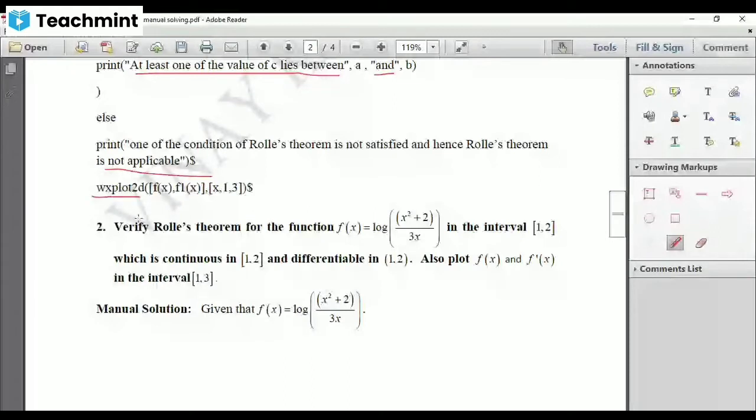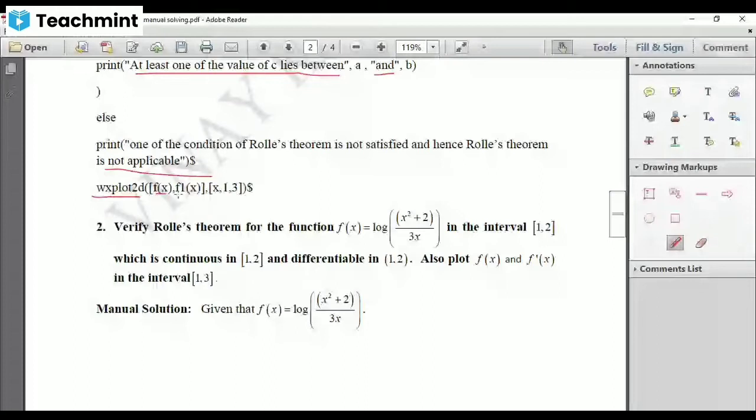Use Wx plot 2D, not draw 2D. I'm using plot 2D. Within the simple bracket, you have to write two square brackets. One for writing the function, the other one for writing the range. Within the first square bracket, f of x, that is your first function, comma, and its derivative.